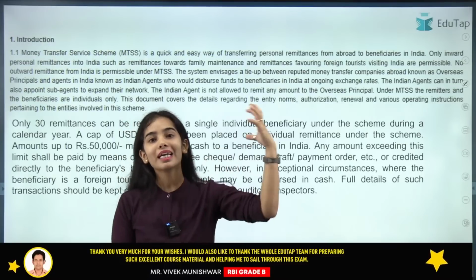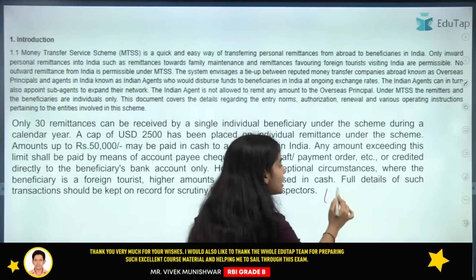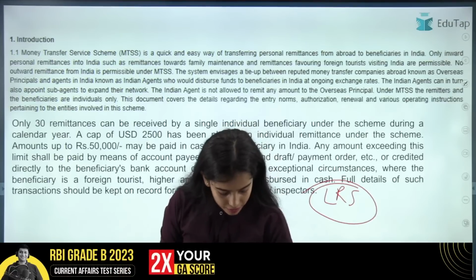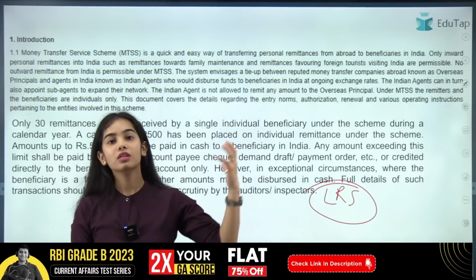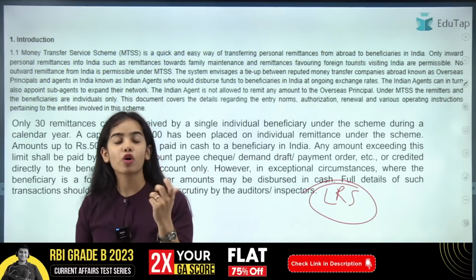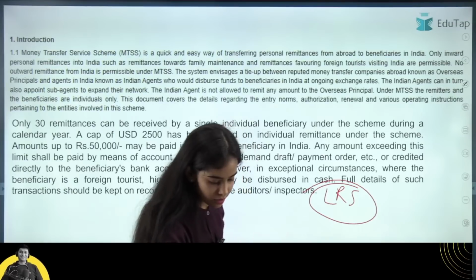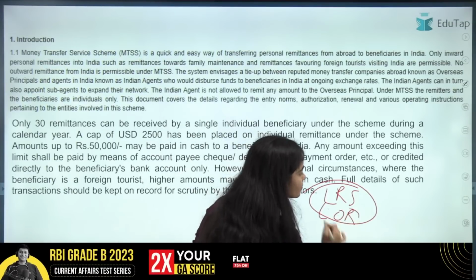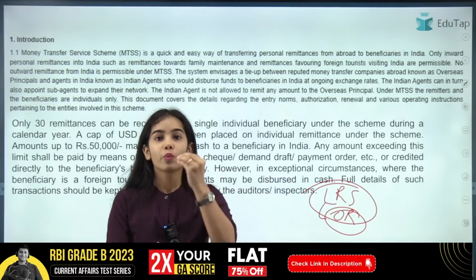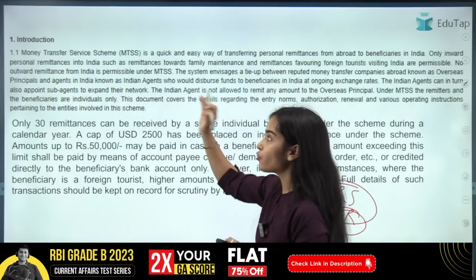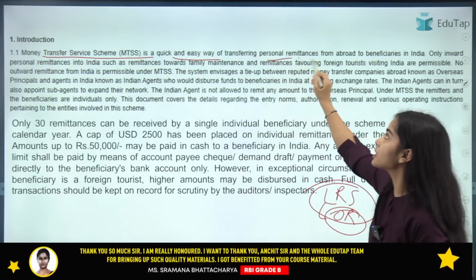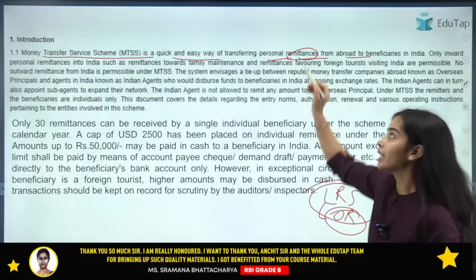MTSS, and what is LRS? The Liberalized Remittance Scheme is for what? Tell me very fast. Is it for inward remittances or outward remittances? It is for the outward remittances by resident individuals. But what if resident individuals are receiving the money? If they are getting inward remittances, for that we have the Money Transfer Service Scheme, which is a quick and easy way of transferring personal remittances from abroad to India. That is the inward remittance.